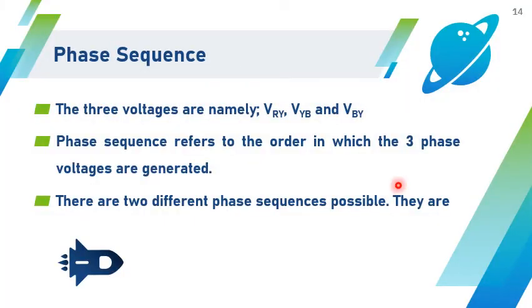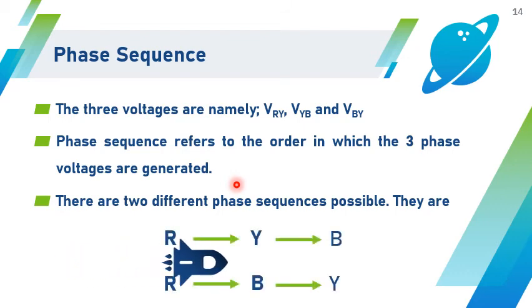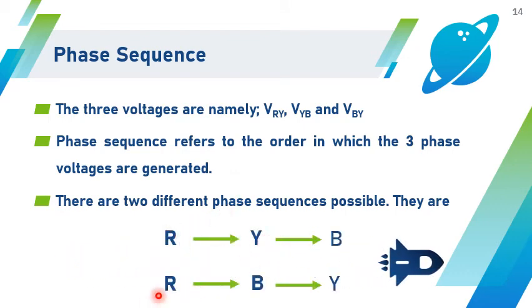This is the phase sequence. So we know that the three voltages are VRY, VYB, VBR. It means that the voltage measured between R phase and Y phase is VRY and so on. So the order in which these voltages are generated is called phase sequence. So which comes first or which comes next, so that will decide the phase sequence. So basically there are two different phase sequences possible. So they are RYB and then RBY.